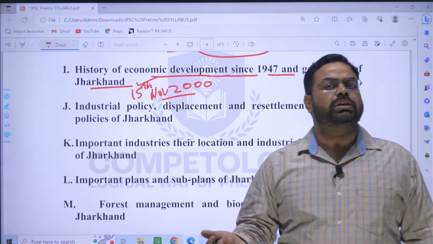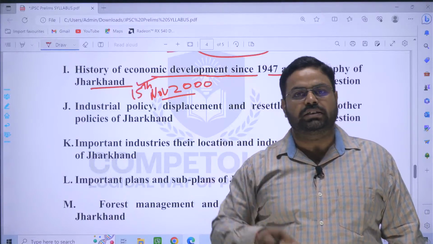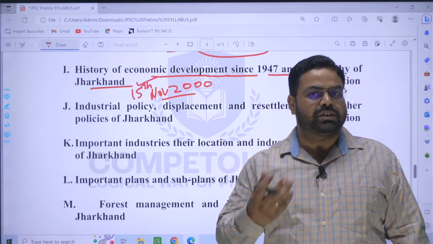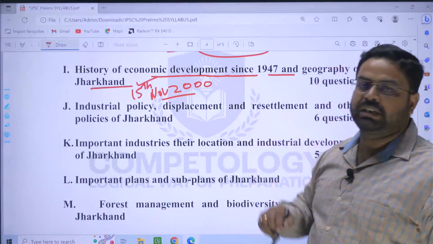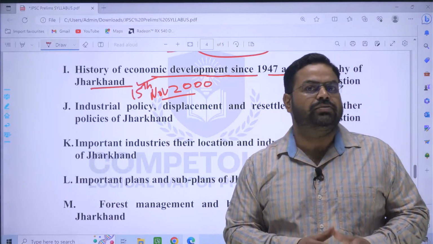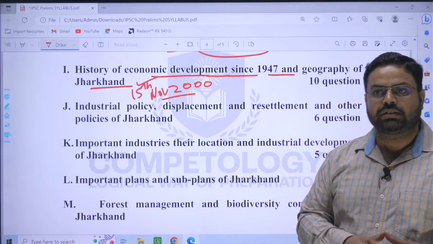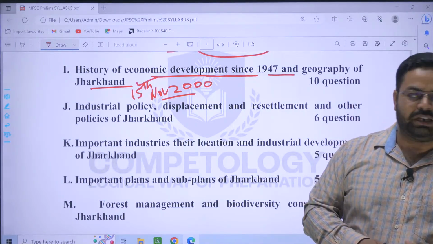What you will find is different projects, industrial areas, and other things. But in terms of economy, separate data will be available only after the year 2000, and that is why there is not so much history of economic development of Jharkhand that you will get too many questions. So these things should be kept in mind, right?